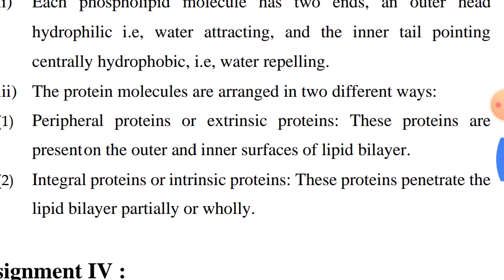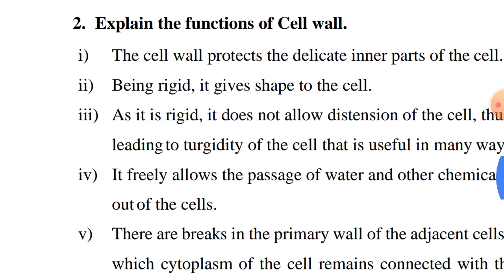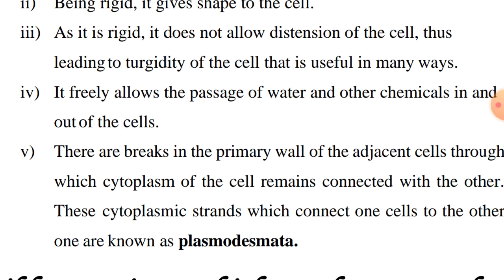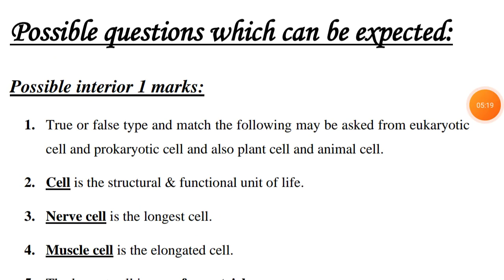Hydrophobic means water denying. Draw the structure of the cell wall and explain the functions of the cell wall. It protects the cell, and it gives shape to the cell. It won't allow enlargement, so the swelling of the cell also won't happen. It will allow the passage of water and other chemicals for its cell organelles. And the connection between one cell and another cell is known as plasmodesmata.